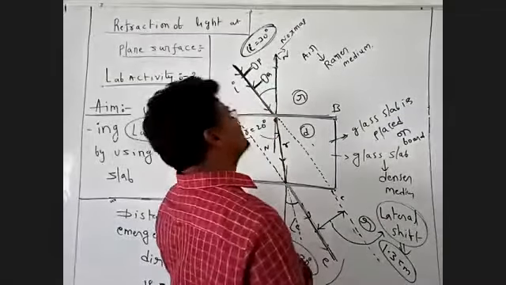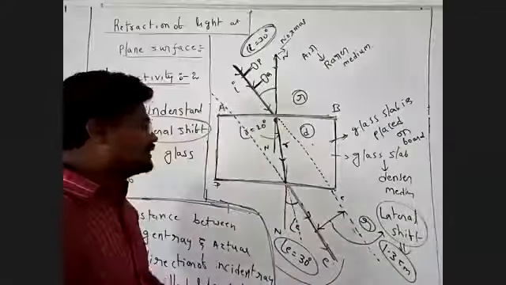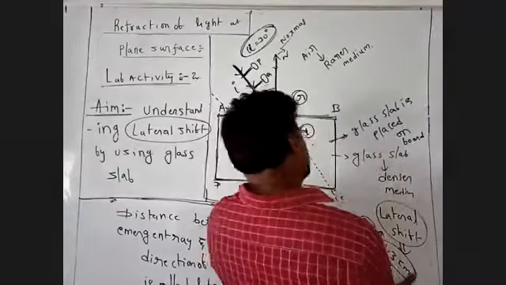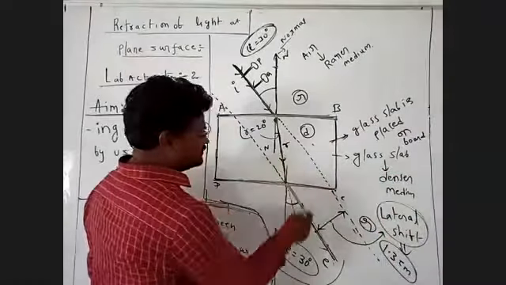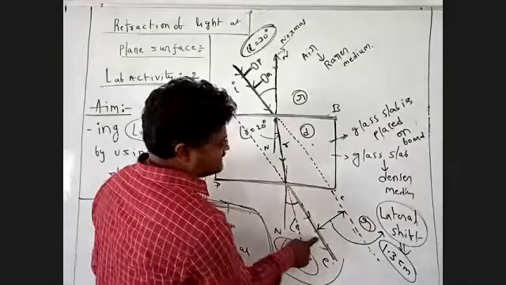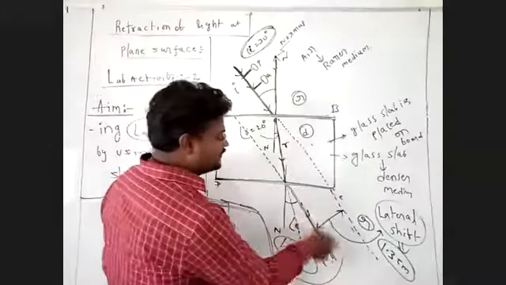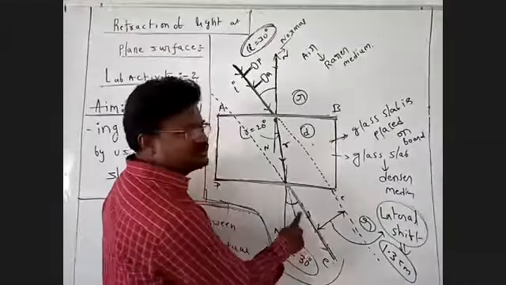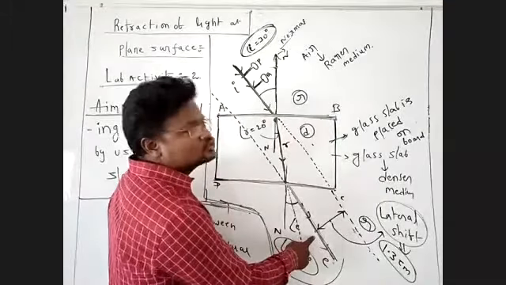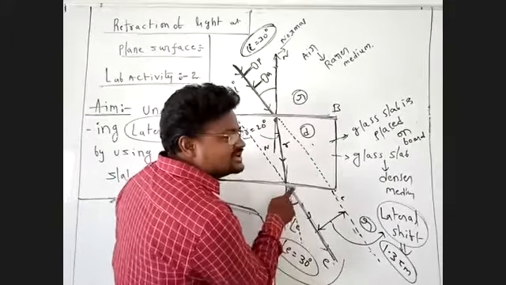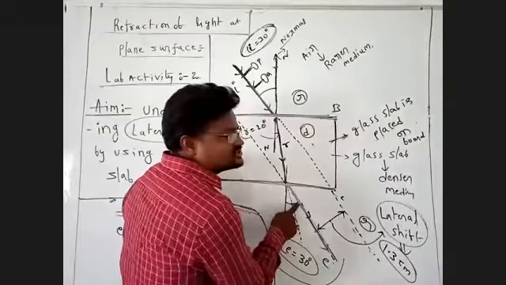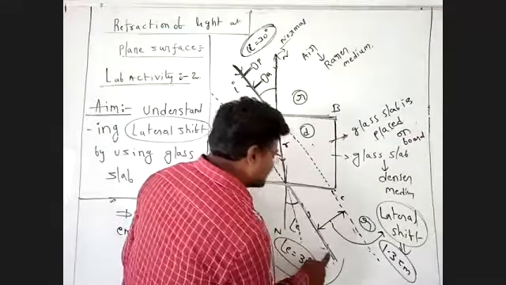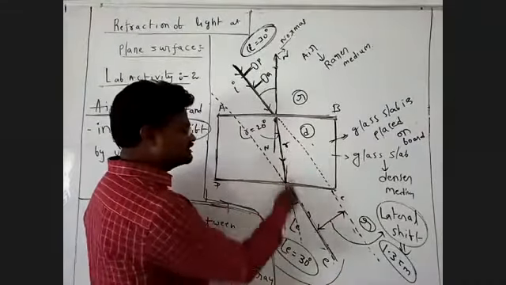When we have looked through the glass slab, the glass slab is removed and we have to draw. These are the two dotted lines. Remove the P, S pins. We have the two dotted lines. Now a straight line joins the two dotted lines. Now next we have to draw the normal line.